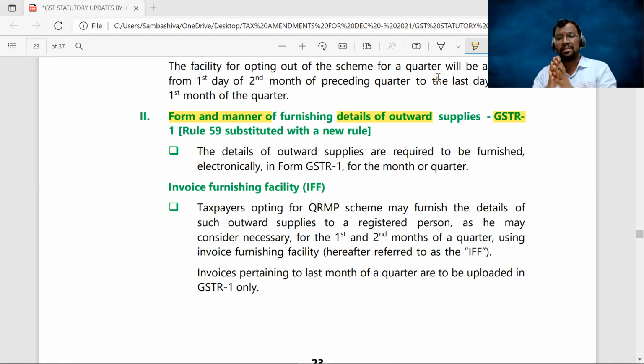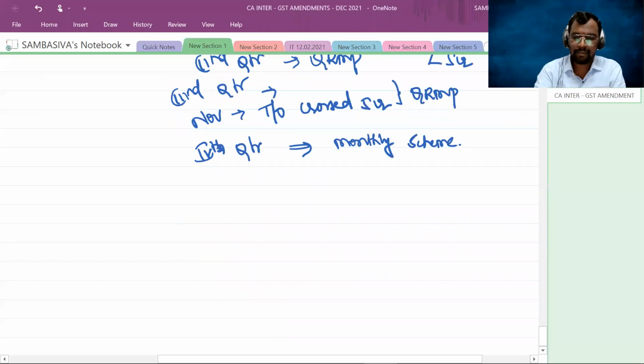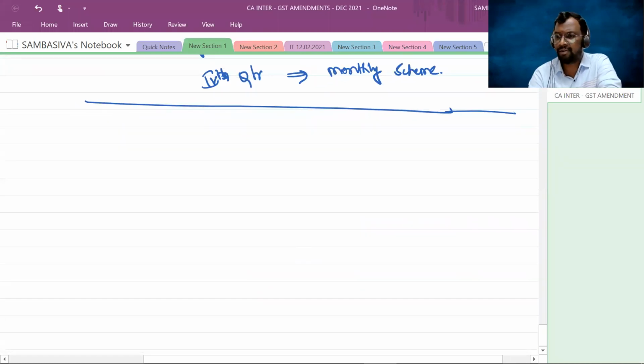Basically, the recipient will claim the input tax credit, and that eligibility criteria purely depends upon the invoices furnished by the supplier in his GSTR 1. When the supplier furnishes the invoice in GSTR 1, the same will be reflected in the GSTR 2A of the recipient, based on which the recipient will claim the input tax credit. Yes, sir. You already know this point, no?